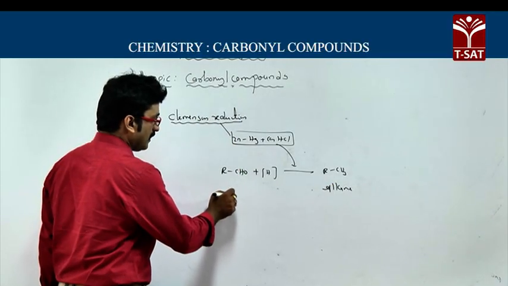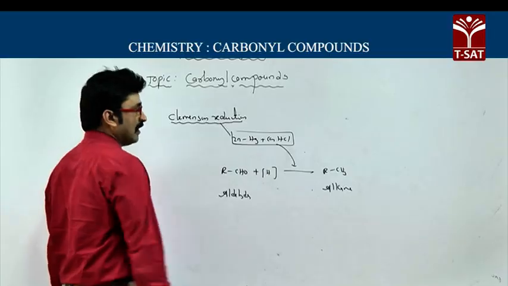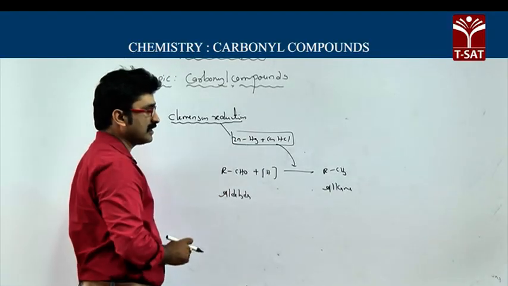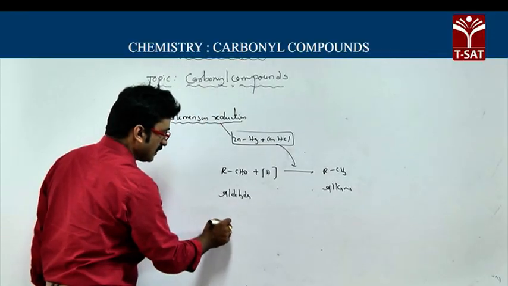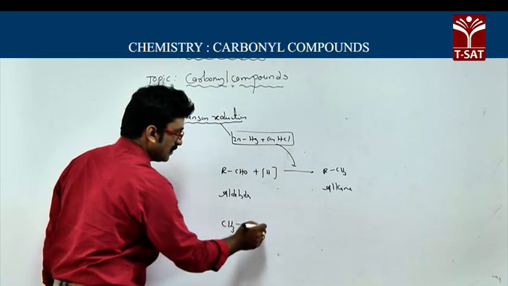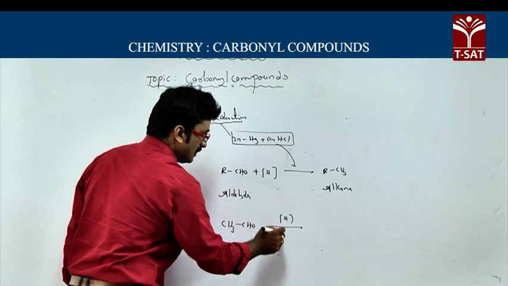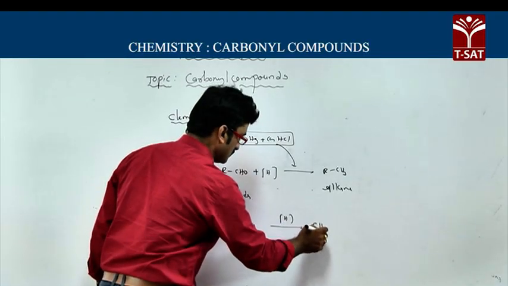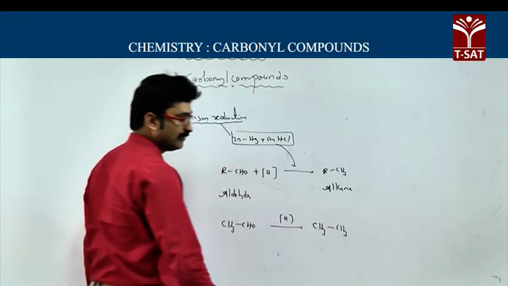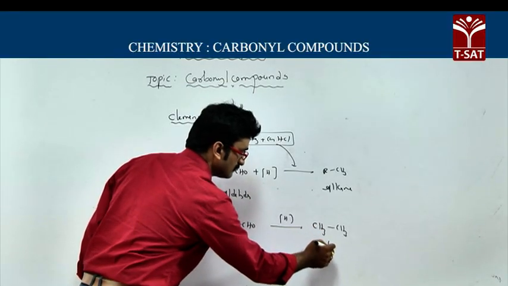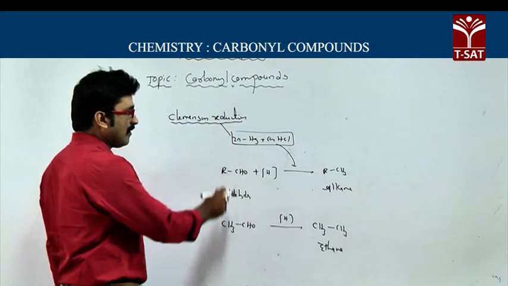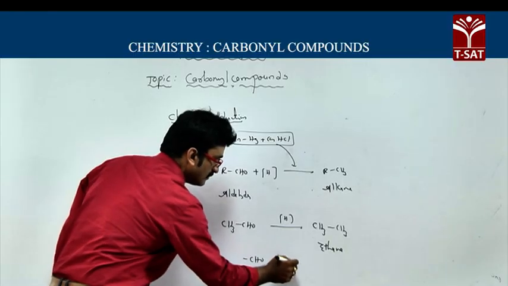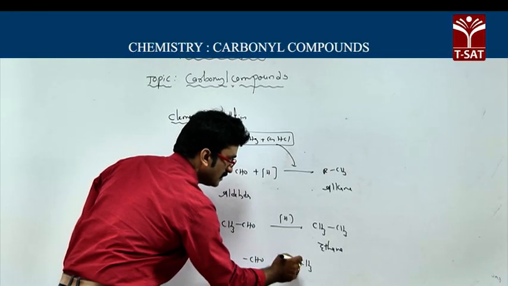So aldehydes on reduction with zinc amalgam and concentrated HCl give an alkane. We will take acetaldehyde CH3CHO. On reduction using the Clemmensen reagent, you will get CH3CH3, so ethane. It means in Clemmensen reduction, the CHO group changes to a CH3 group.